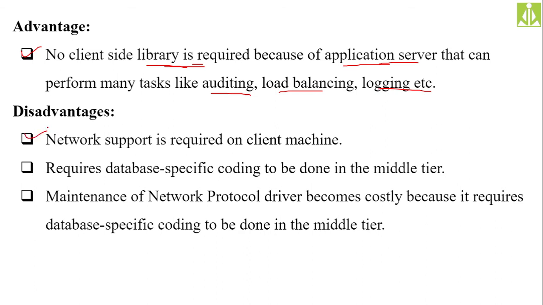Client machines should have the network support, so that we can send the Java method calls to the application server, and required database specific coding to be done in the middle tier. On the application server, you have to do some sort of coding, so that your Java method calls will be converted into database specific code. Suppose if you are installing Oracle, that Oracle specific coding needs to be done on the middle tier. Middle tier is nothing but your middleware, your application server.